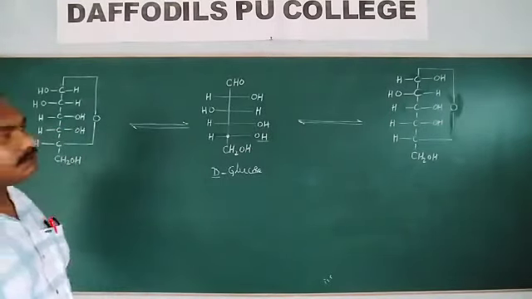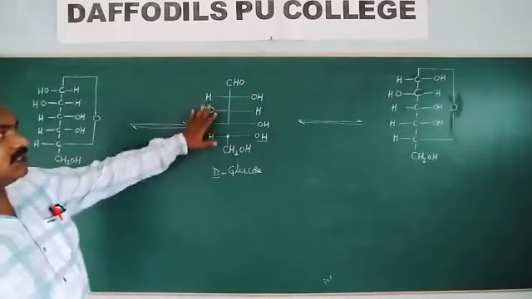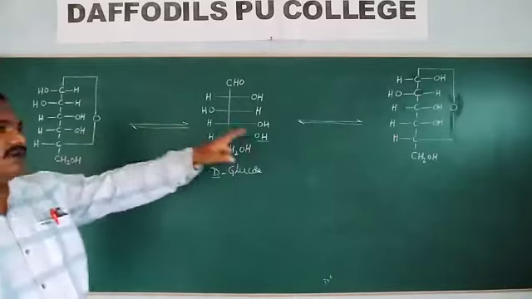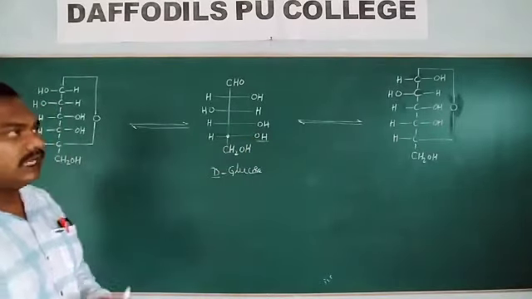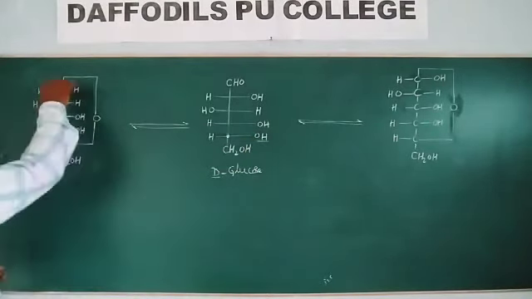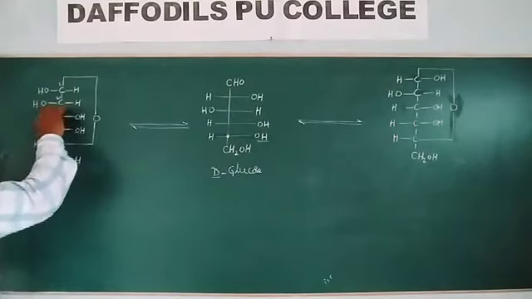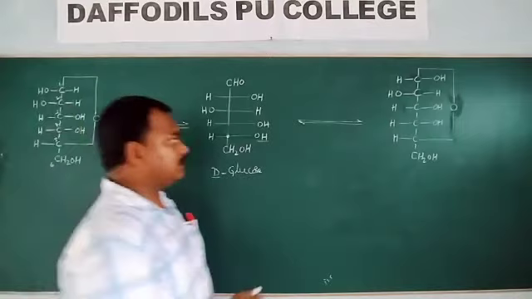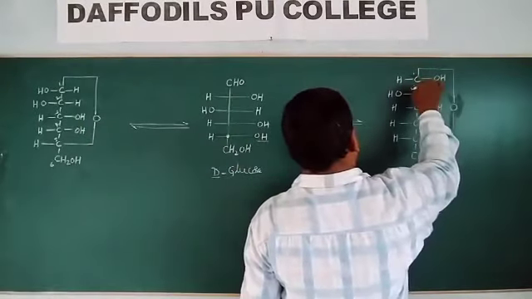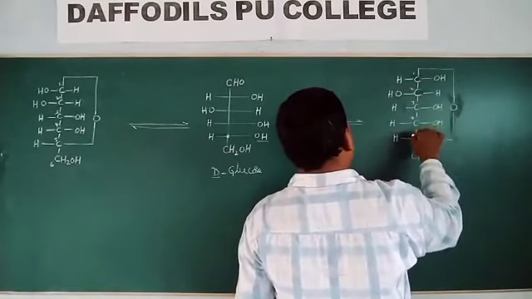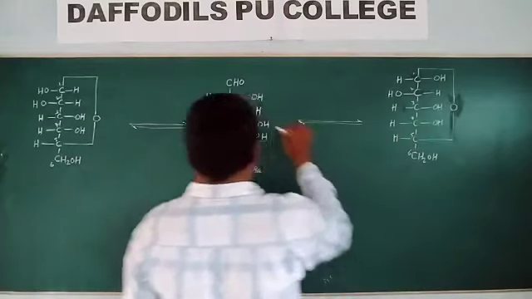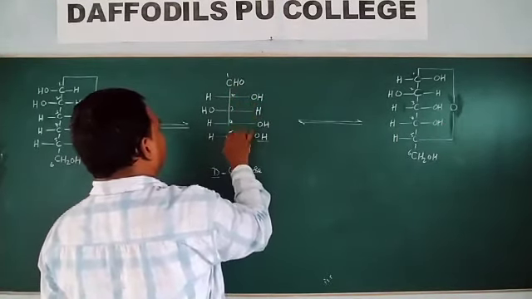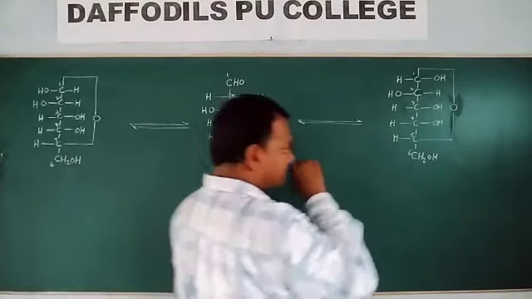Look at it. This is the straight chain structure of glucose. This one and that one are the cyclic structures of glucose. This is the first carbon, second carbon, third carbon, fourth, fifth, sixth carbon.